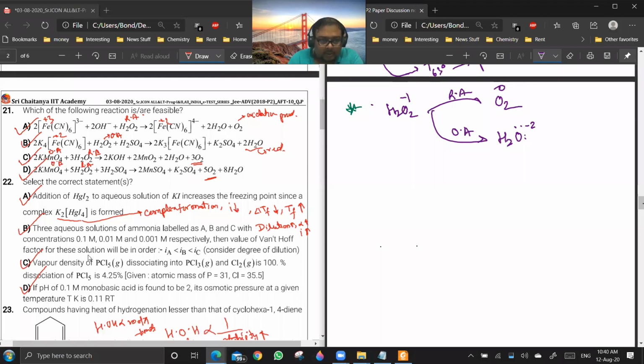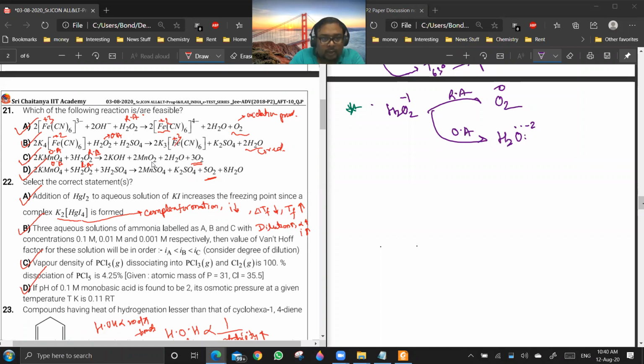So Fe3+ is an oxidizing agent, so H2O2 here will behave like a reducing agent, so you're getting O2 here. And this is Fe2+. When it is reacting with Fe2+, Fe2+ is the reducing agent, so H2O2 will be acting as an oxidizing agent in this case. So you are getting H2O and Fe3+.